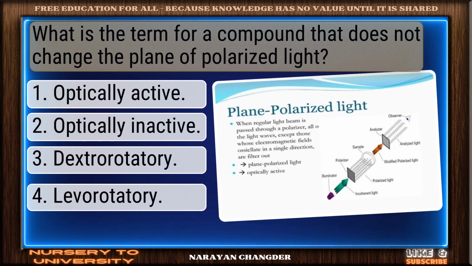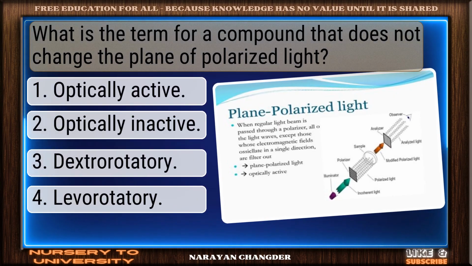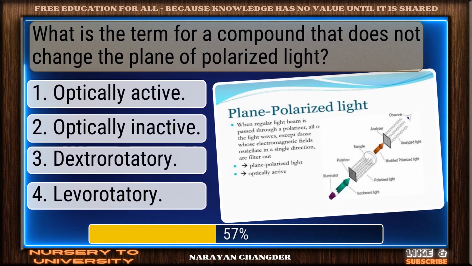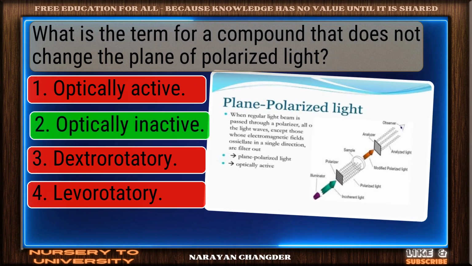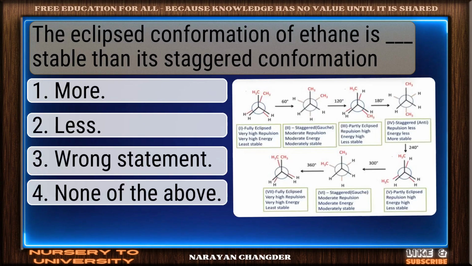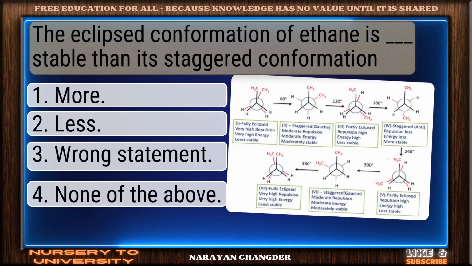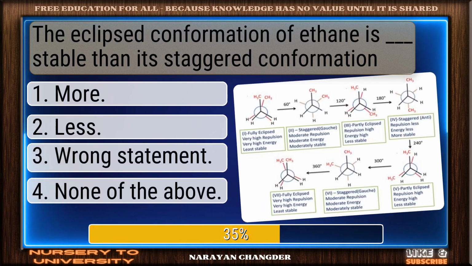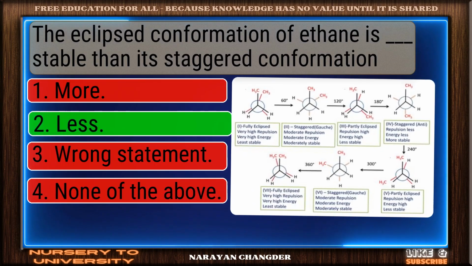What is the term for a compound that does not change the plane of polarized light? Nice selection. Optically inactive is the correct and valid answer. The eclipsed conformation of ethane is dash stable than its staggered conformation. Bravo. Less is the answer.